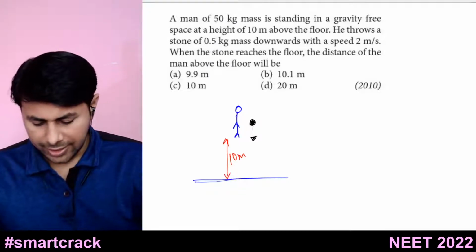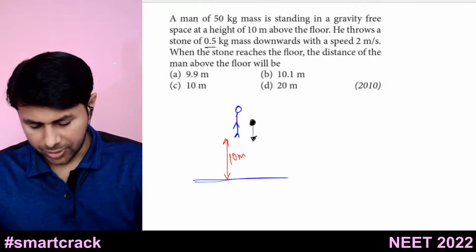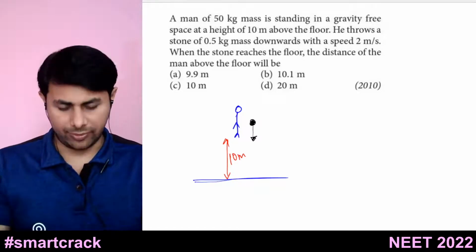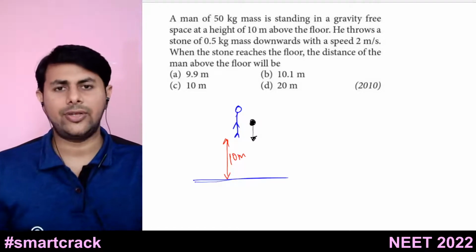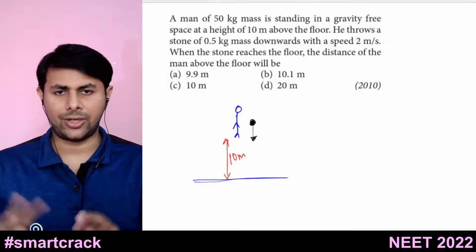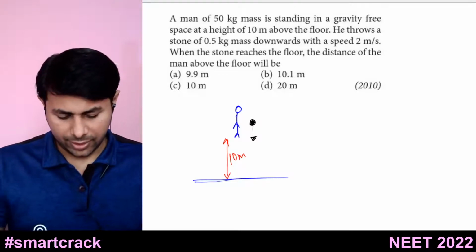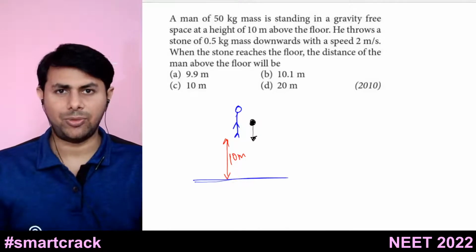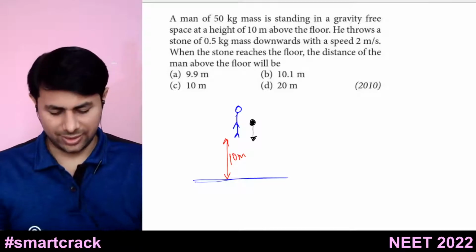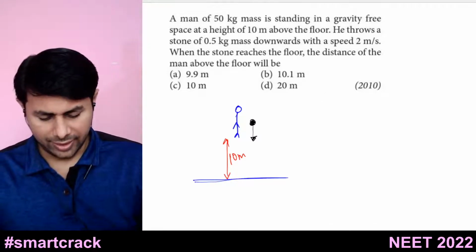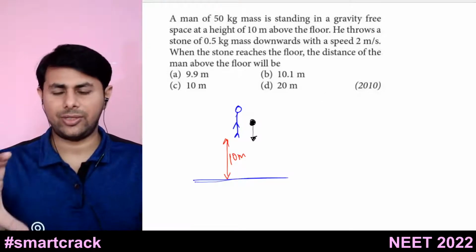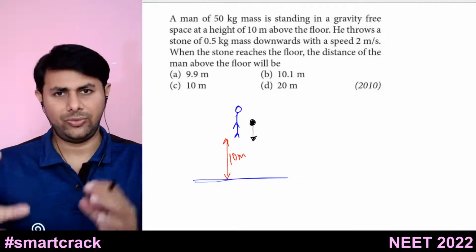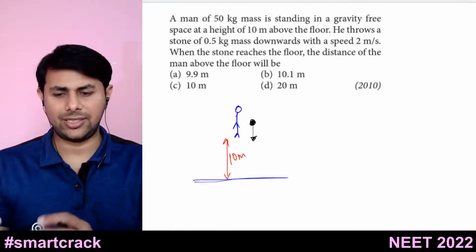Now the mass of the man is given, the mass of the stone is given, the speed of the stone is given. Again we can say there is no external force on the system, so its linear momentum will remain constant. Initial linear momentum before the man threw that stone was 0, because the man is steady, the stone is steady.